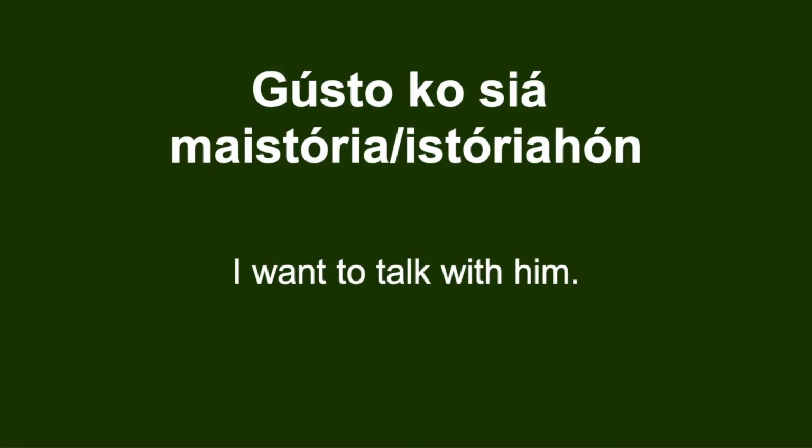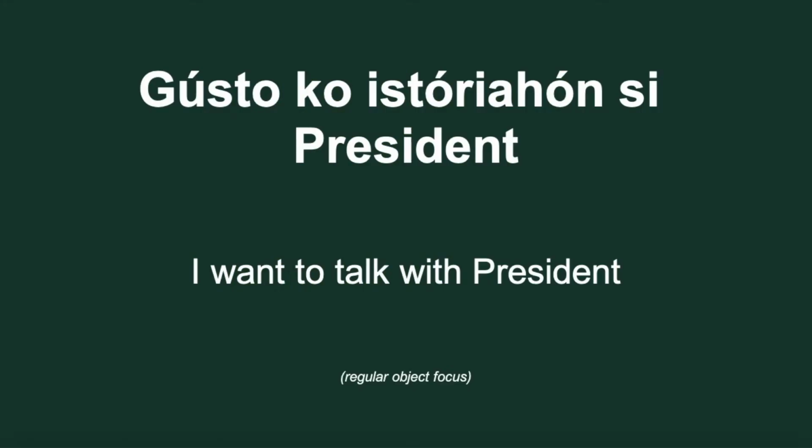Gusto ko siya maistorya. Gusto ko siya istoryahon. I want to talk with him. So the reason I show you this phrase is to highlight how if we're using a pronoun here as the subject, siya, as in him or her, I want to talk with him, we have to move it up. Instead of having it at the end of the sentence, where the subject here is at the end of the sentence, because si President is not a pronoun, it gets to be later, after the verb.